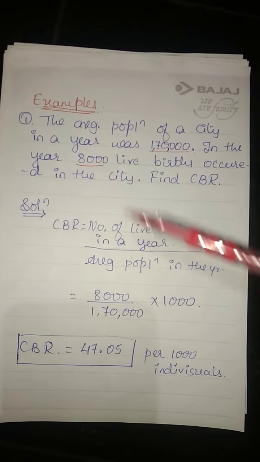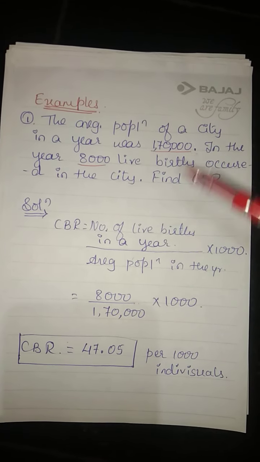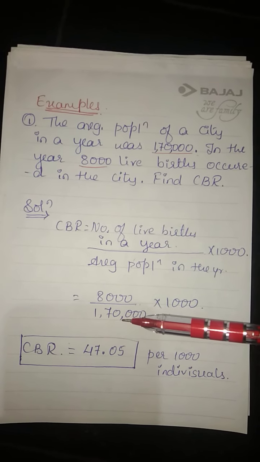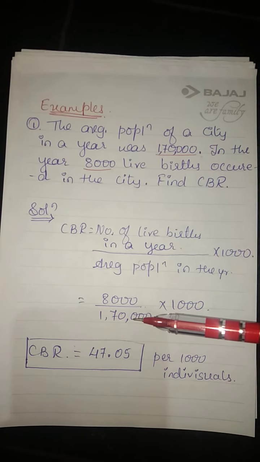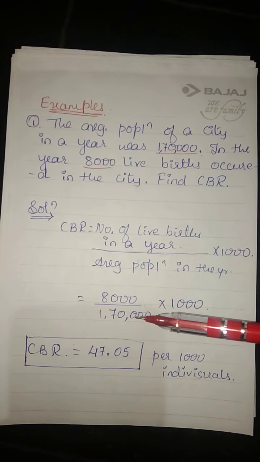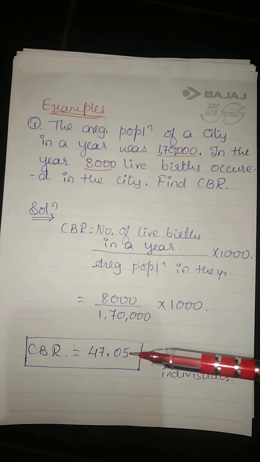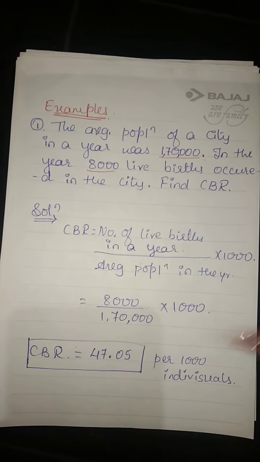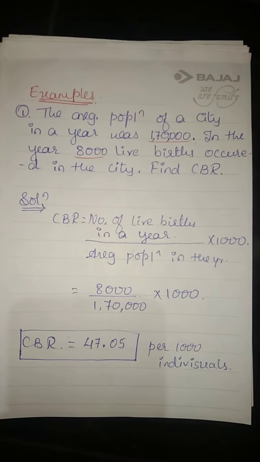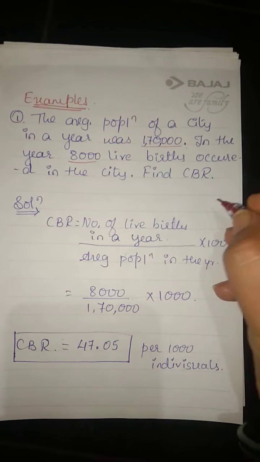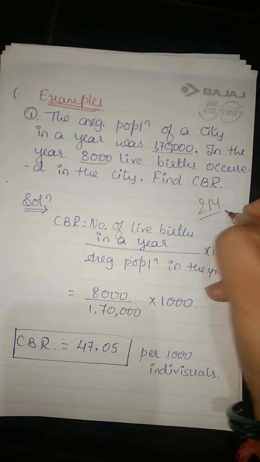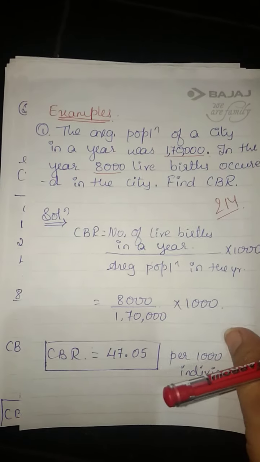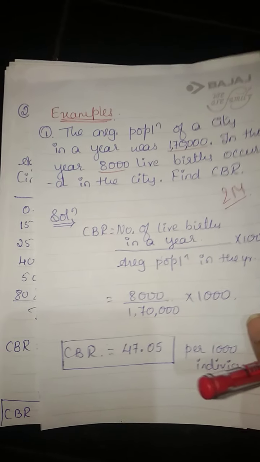See, I have written the number of live births and here the average population. Average population includes both male and female. So CBR is 47.05, so per 1000 individuals it is. This is a direct question, 2 marks question. We'll go to next one.